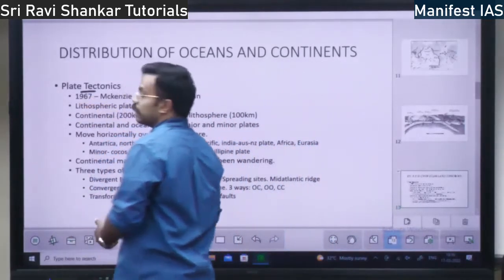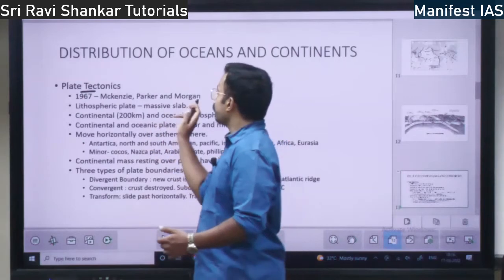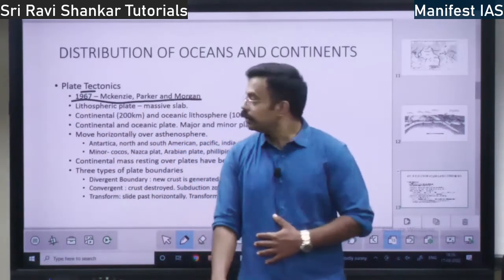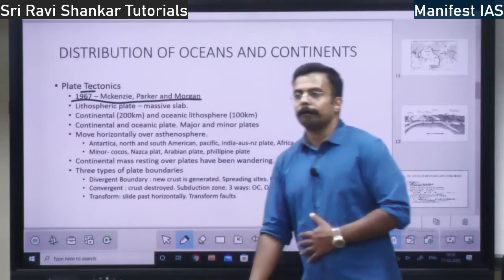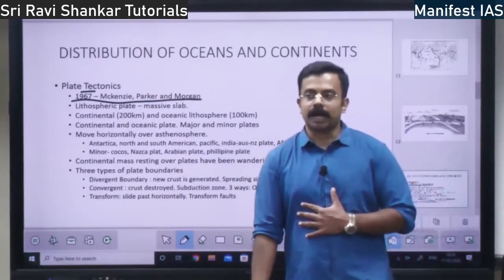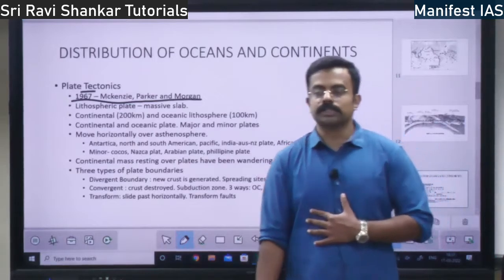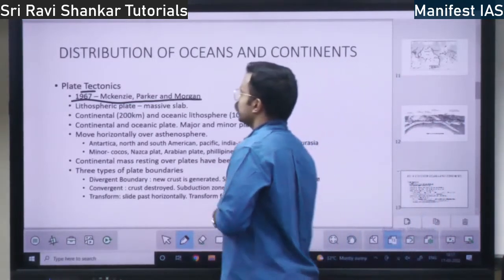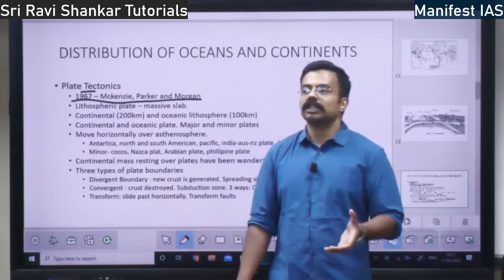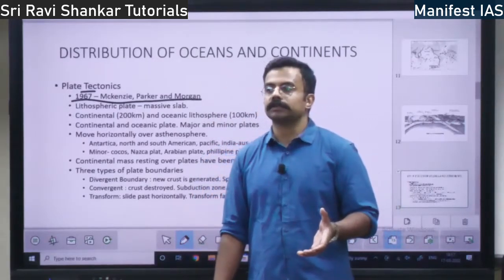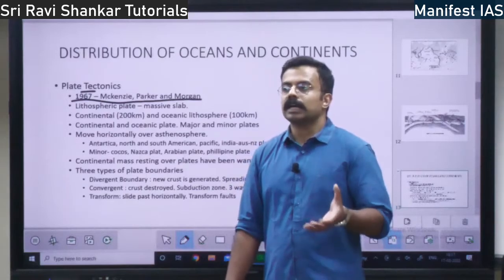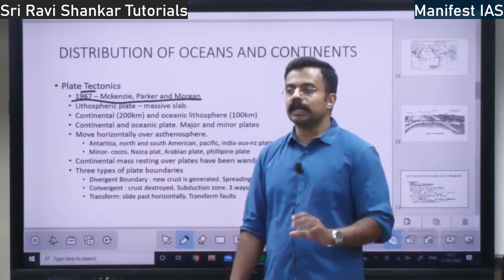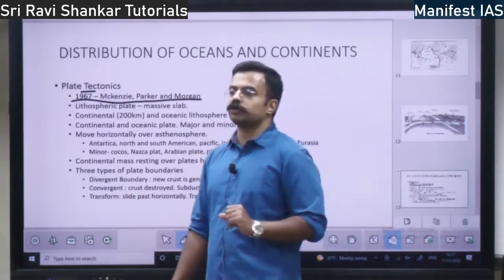What is plate tectonics? This concept is given by Mackenzie, Parker and Morgan in 1967. MPM or PMM. Mackenzie, Parker and Morgan gave this concept of plate tectonics in 1967. They gave this concept of lithospheric plate. Lithospheric plate means crust and what? Crust and upper mantle. This will move over the asthenosphere.